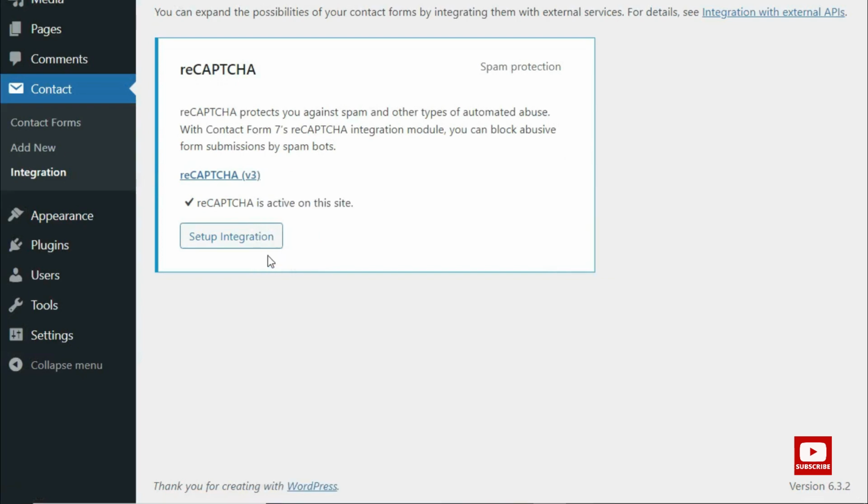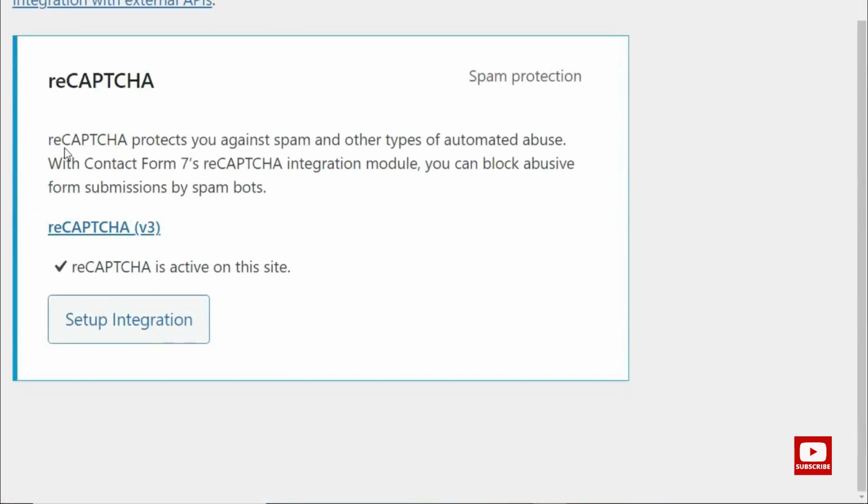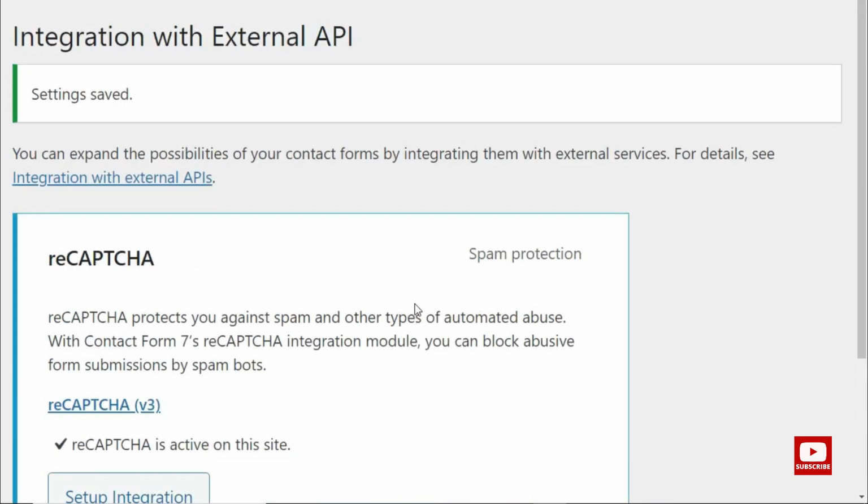When you do that, your site says reCAPTCHA protects you against spam and other types of automated abuse. With Contact Form 7's reCAPTCHA integration module, you can block abusive form submissions by spam bots. They're very annoying. They keep coming.